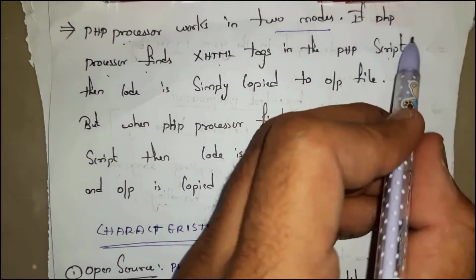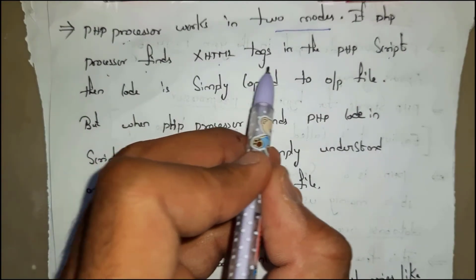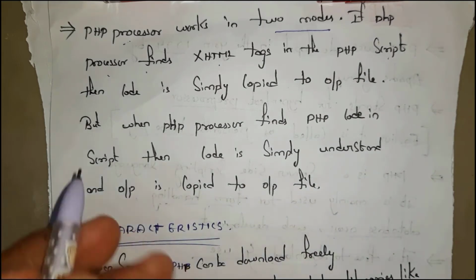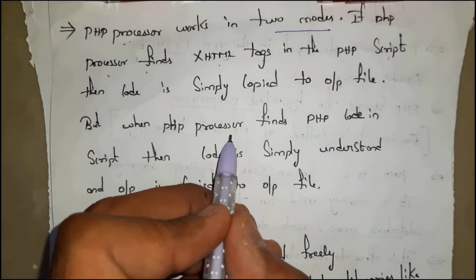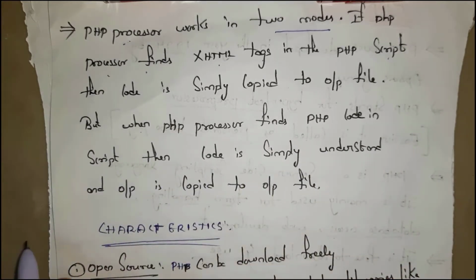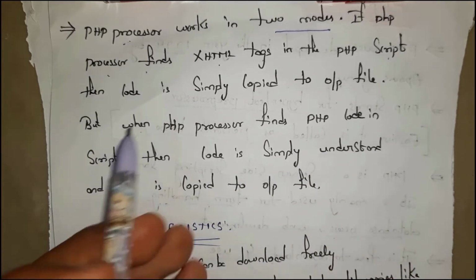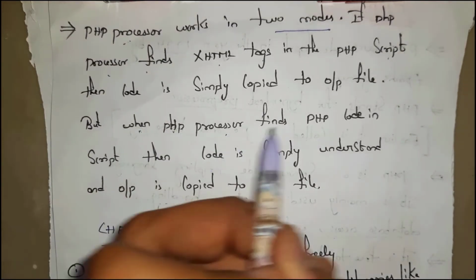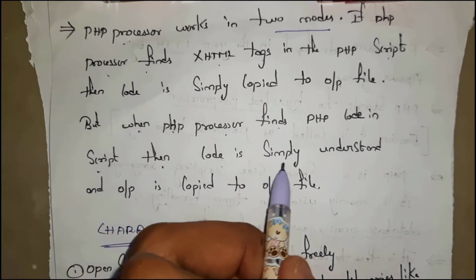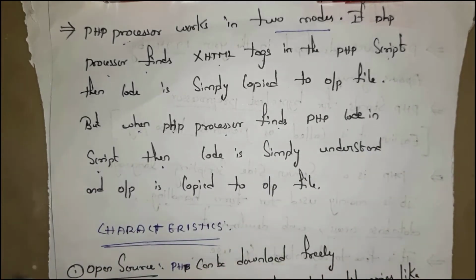Second, when the PHP processor finds PHP code in the script, then the code is interpreted and the output is copied to the output file. These are the two modes in which the PHP processor works.